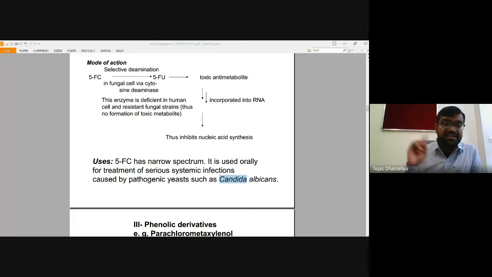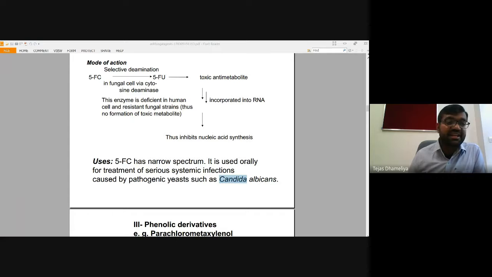So amphotericin B will make perforations, meaning certain kinds of holes, in the fungal cell wall. And once the holes are made, 5-fluorocytosine will enter into the cells and get converted into 5-fluorouracil, then into monophosphate, diphosphate and triphosphate, and that triphosphate will inhibit the enzyme called thymidylate synthetase.